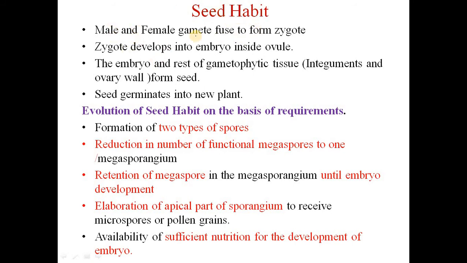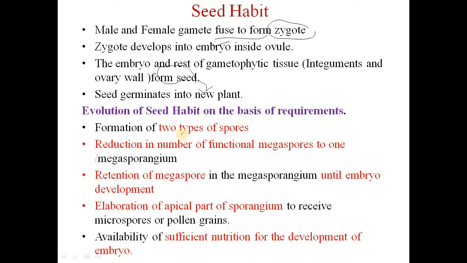As we know, male and female gametes fuse to form a zygote that develops into the embryo inside the ovule. The embryo and the rest of the tissues like integuments and ovary wall form a seed, and the seed finally germinates into a new plant.